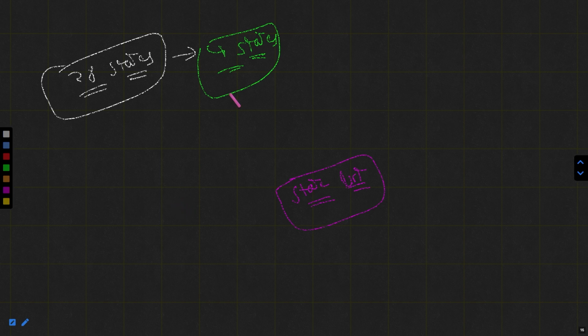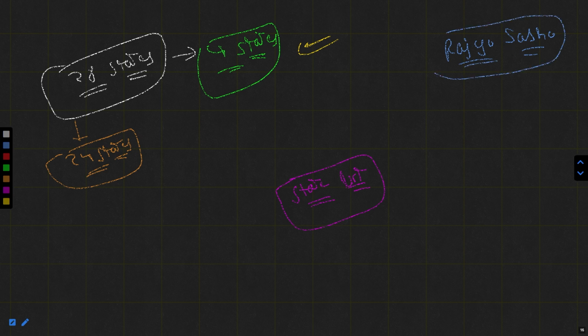If these four states make the request and the rest 24 do not, whatever laws the parliament makes will only be applicable in these four states which made the request. While when the Rajya Sabha makes the request, the provision will be implemented in all the states. That is the difference.